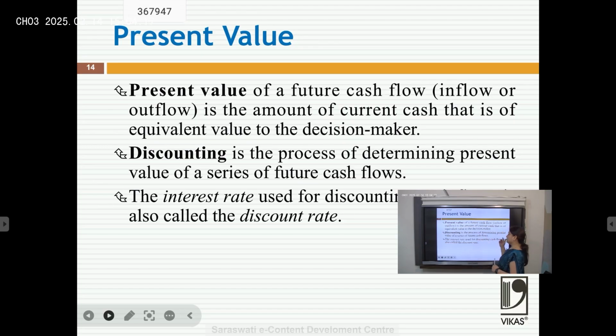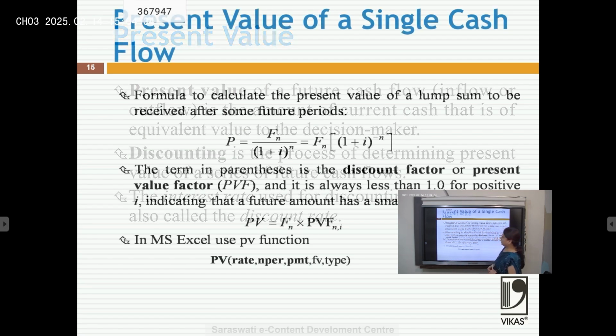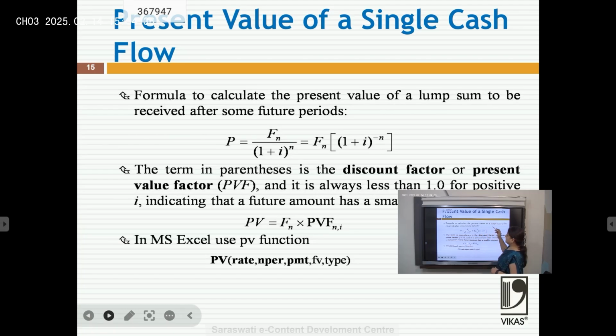The interest rate used for discounting cash flow is known as the discount rate. In the formula for future value we call it the interest rate; here we say discount rate. The formula to calculate the present value of a lump sum is the same formula, but here we have taken the future value and want to know the present value, so we divide by (1 plus i) to the power n, or we may write it as (1 plus i) to the power minus n.